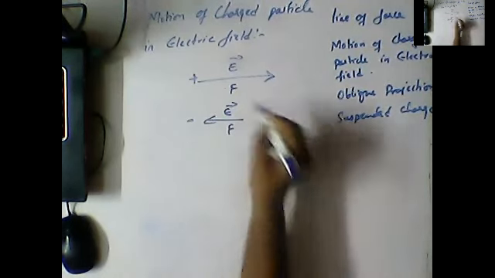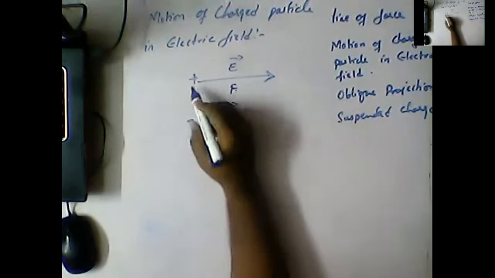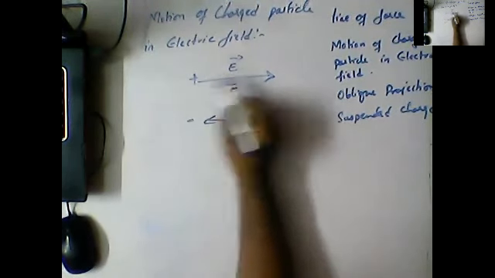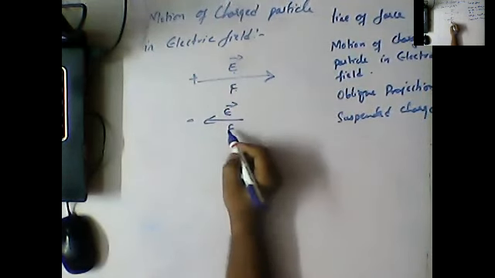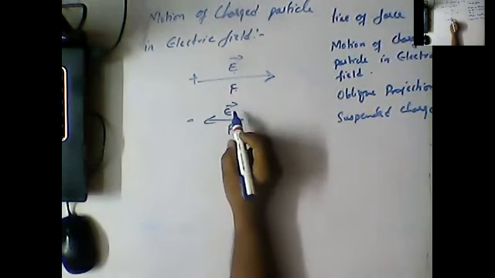Is it right? The direction of force for a positively charged particle will be in the direction of the electric field, and the direction of force for a negative charge will be opposite to the electric field. Those are the two points we have already discussed.